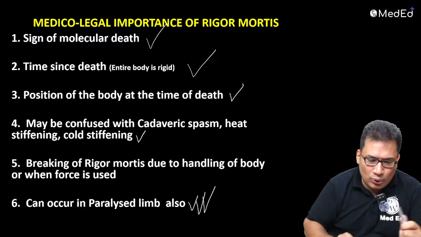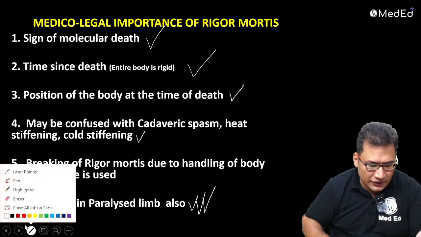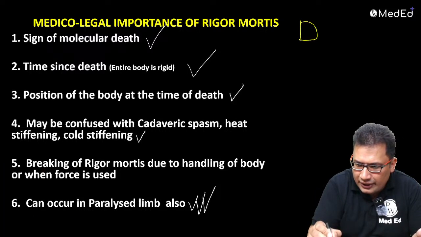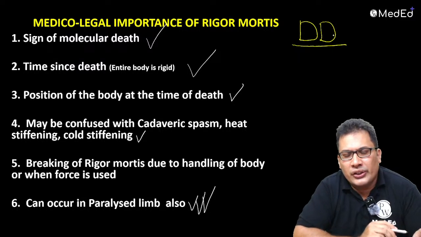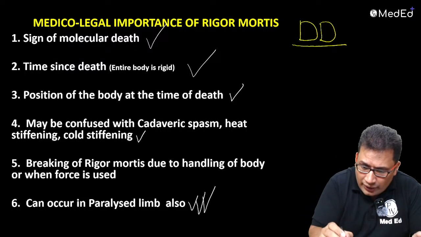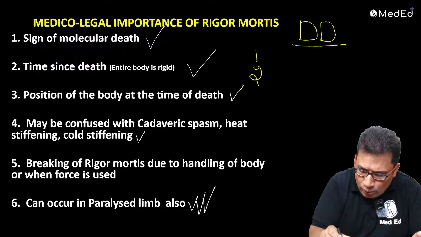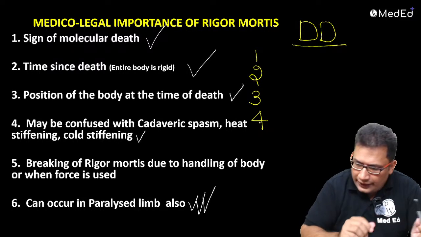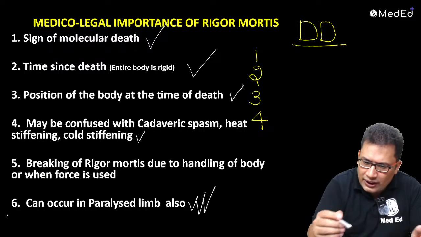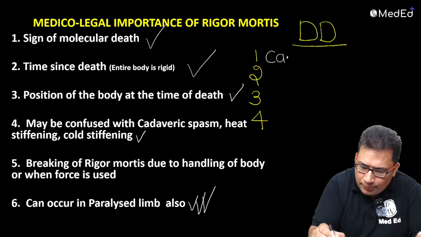Now we are discussing about differential diagnosis. Next heading, differential diagnosis, DD. Differential diagnosis, not Duradarshana, DD it is. Differential diagnosis of rigor mortis. There are 4 conditions. What are the four conditions that resemble rigor mortis? So the first one is cadaveric spasm.